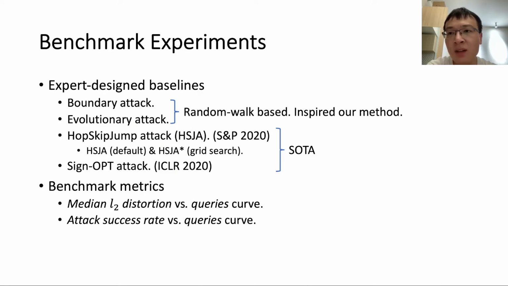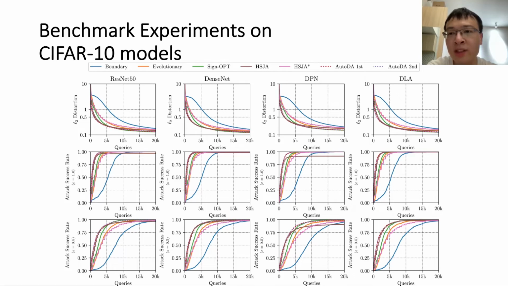We benchmarked our attacks against 4 expert-designed decision-based attacks, including 2 strong attacks, the HSJ attack and the sign-opt attack. We used 2 benchmark metrics widely used by existing work, the L2 distortion versus queries curve and the attack success rate versus queries curve. In the first group of experiments, we benchmarked these attacks on 4 widely used models for the CIFAR10 dataset.